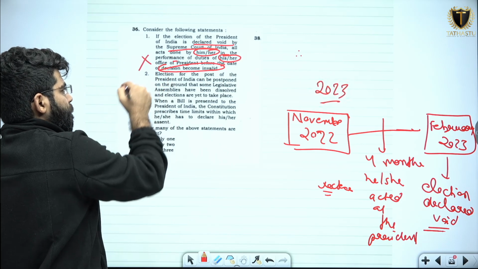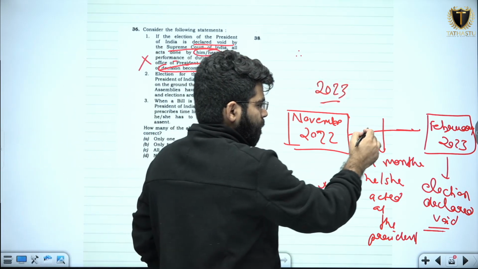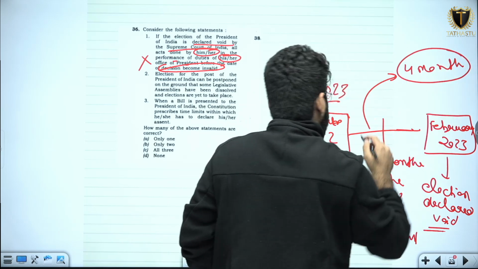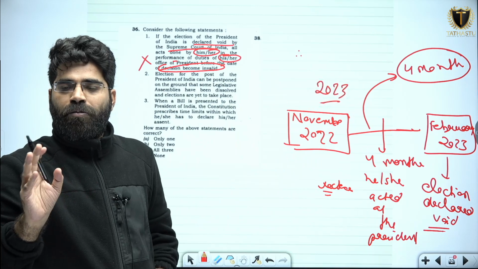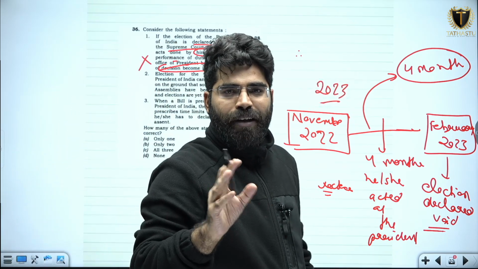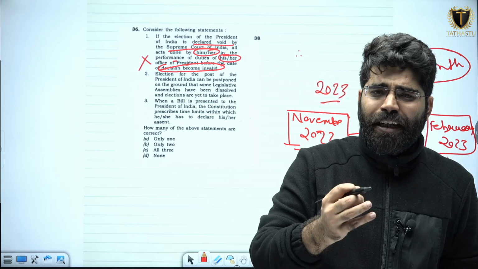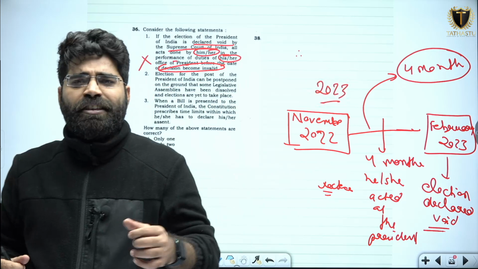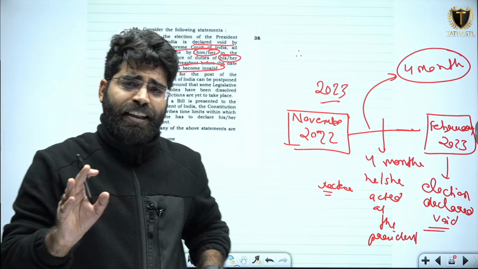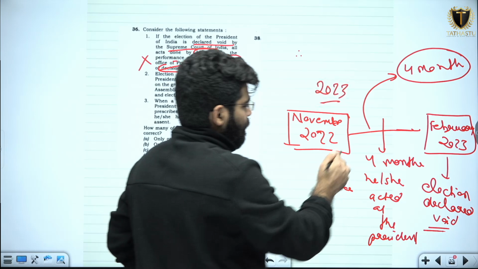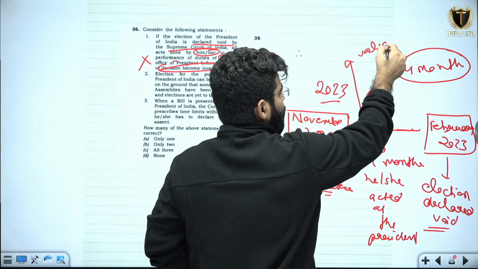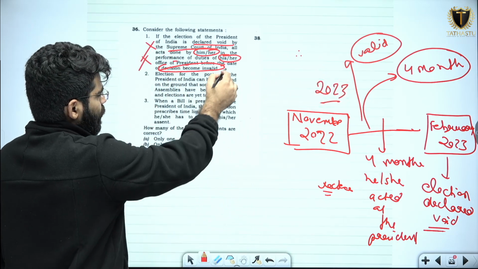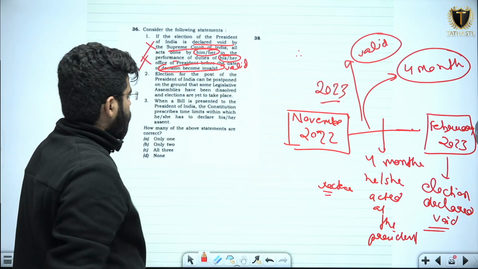This is a wrong statement, because whatever acts are done by the president in this 4-month period, whatever bills he or she has assented to, any step the president has taken in these 4 months, these acts will not be cancelled out. Remember this well, these acts will remain valid. So this statement is clearly wrong. Those acts will remain valid, not invalid.